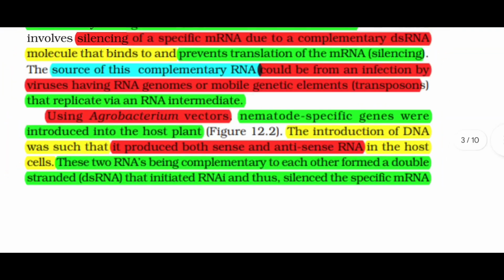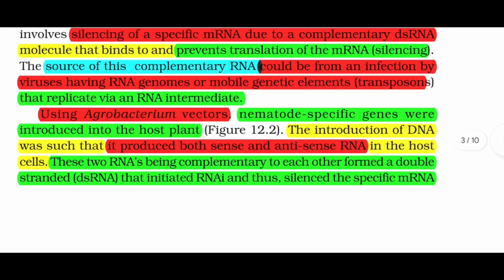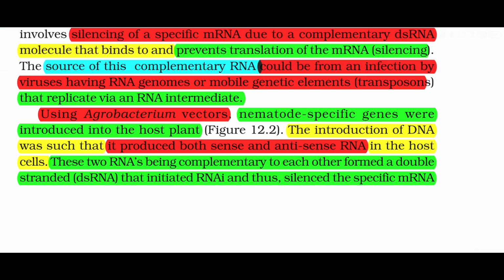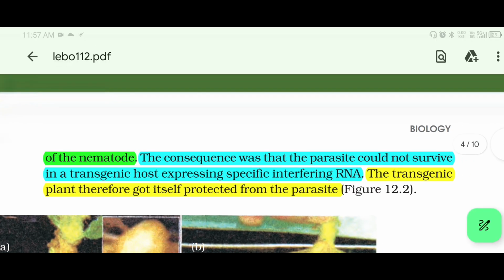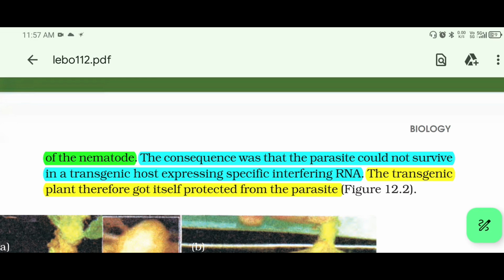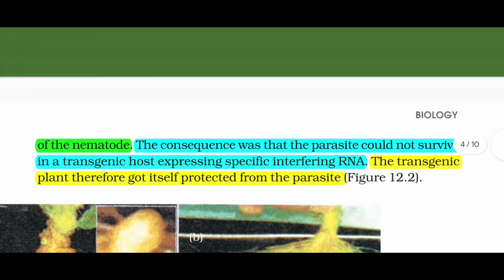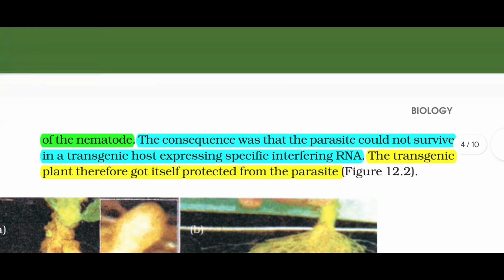The introduction of DNA was such that it produced both sense and antisense RNA in the host cells. These two RNAs, being complementary to each other, formed a double-stranded dsRNA that initiated RNAi and thus silenced the specific mRNA of the nematode. The consequence was that the parasite could not survive in a transgenic host expressing a specific interfering RNA. The transgenic plant therefore got itself protected from the parasite. Figure 12.2.